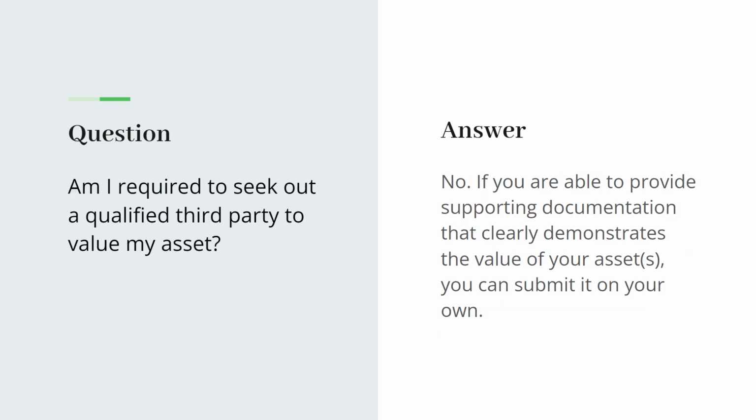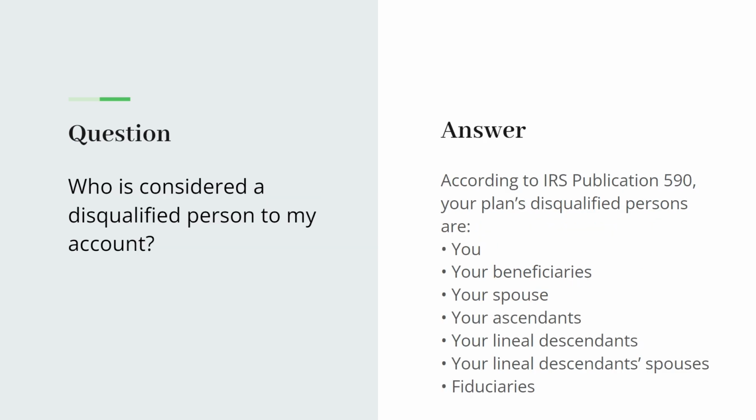Am I required to seek out a qualified third party to value my asset? No, not necessarily. If you are able to provide supporting documentation, then you can just do that and you do not need to seek a qualified third party. Who is considered a disqualified person to my account? According to IRS Publication 590, it is going to be you, your beneficiaries, your spouse, your ascendants, lineal descendants, spouses, and fiduciaries.